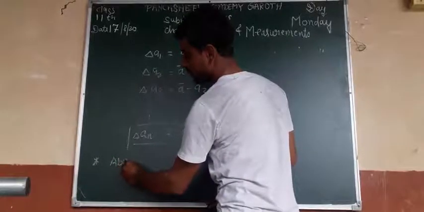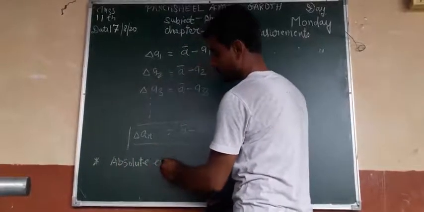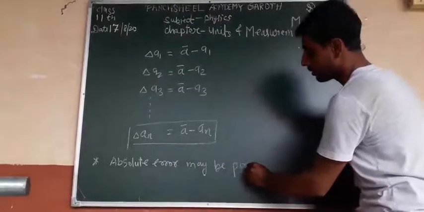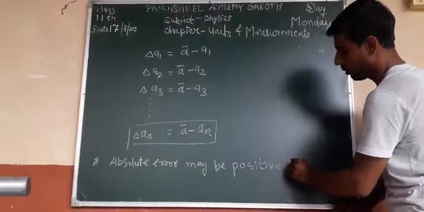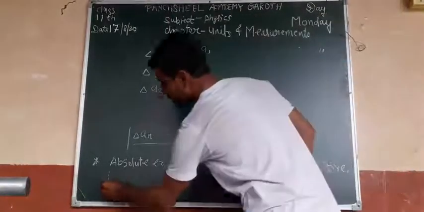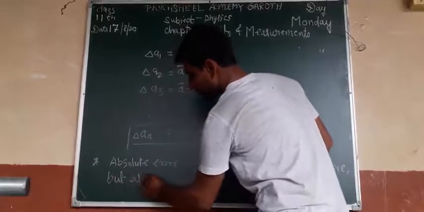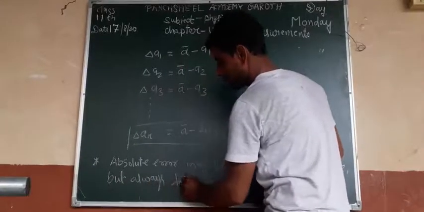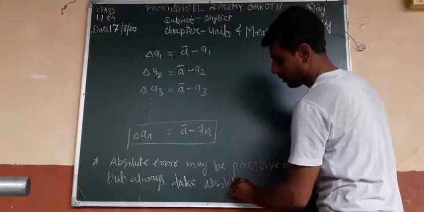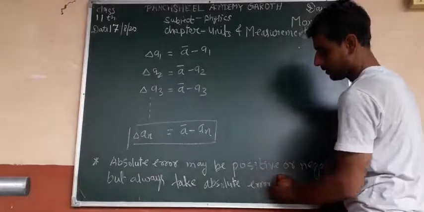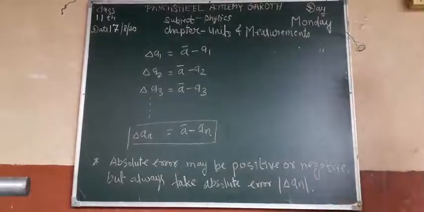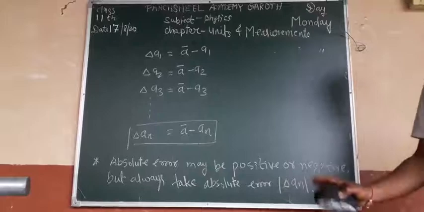Absolute error may be positive and negative, but always take the absolute error delta an. ओके, आपको हमेशा उसका क्या लेना है? मोड ही लेना है. ओके, please note down.